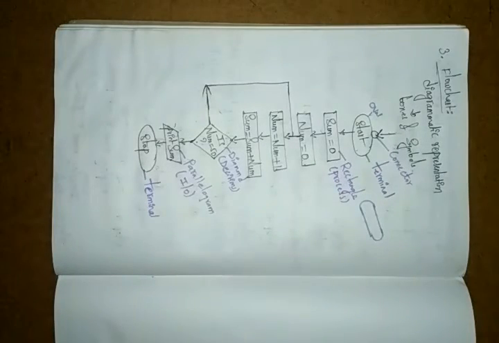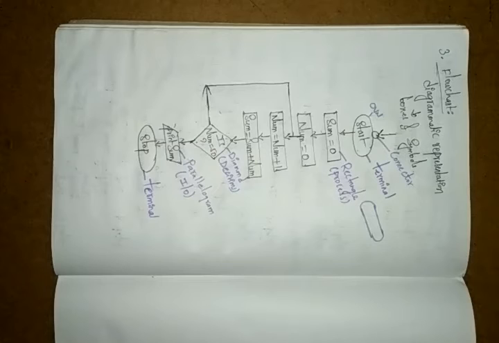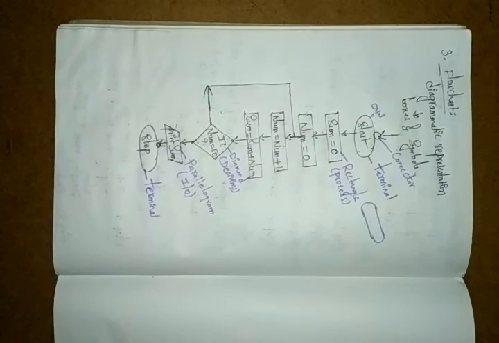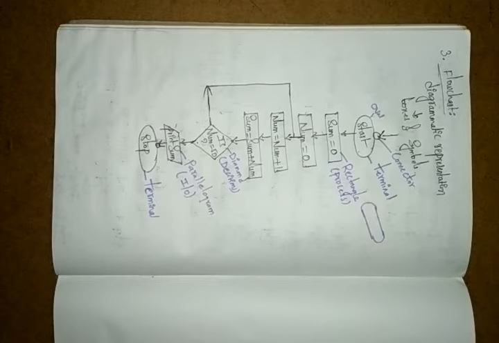It is connecting the different parts of the flow chart. So circle is the connector.